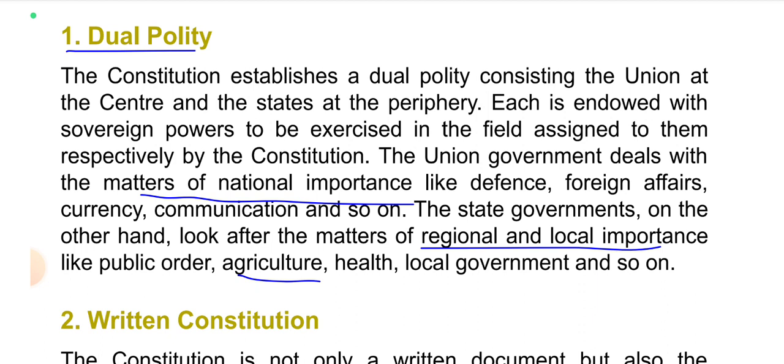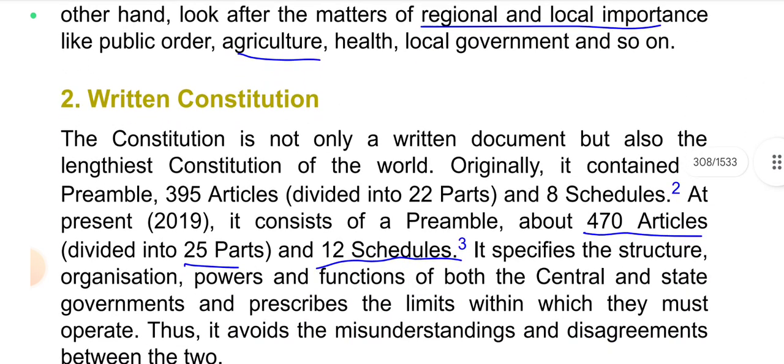The union government deals with the matters of national importance like defense, foreign affairs, currency, communication, and so on. The state governments, on the other hand, look after the matters of regional and local importance like public order, border, agriculture, health, local governments, and so on.